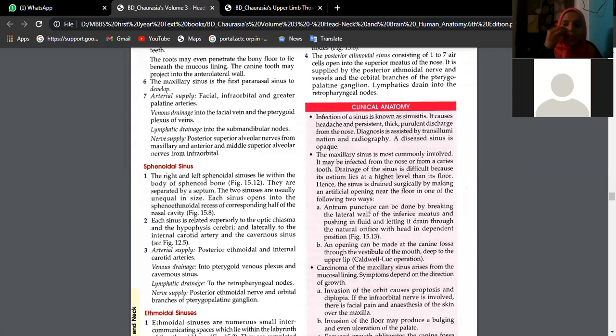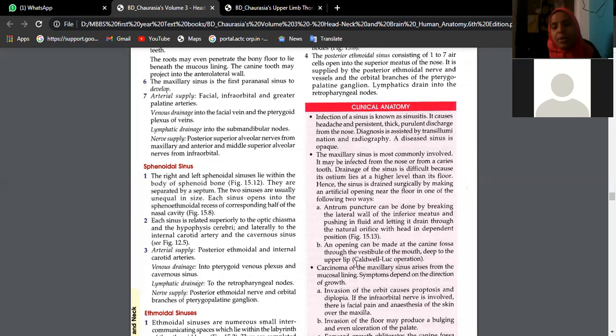The maxillary air sinus is something like a box, no? That means the maxillary sinus is most commonly involved even in caries type of infection, because the floor is formed by that only. So we can do an antral puncture, breaking the lateral wall of inferior meatus, so that we can allow the fluid to drain. Or we can do an incision at canine fossa through the vestibule of the mouth deep to the upper lip.